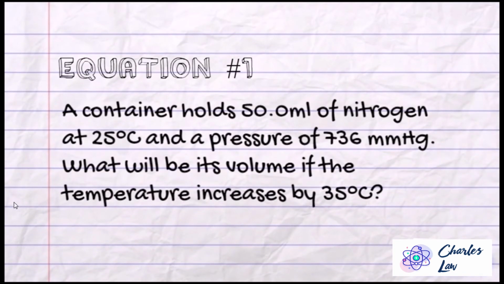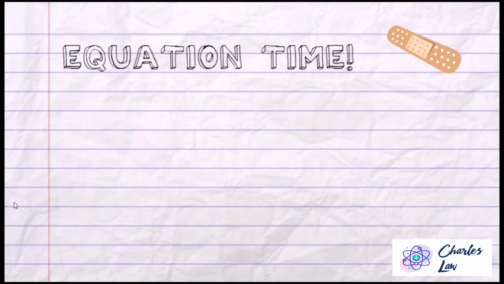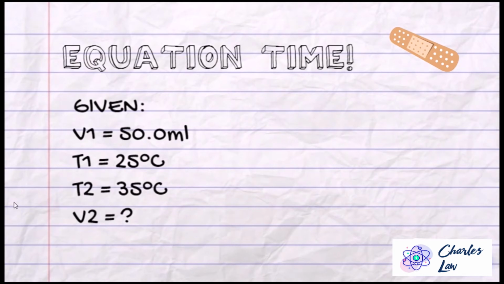A container holds 50.0 milliliters of nitrogen at 25 degrees Celsius and a pressure of 736 mmHg. What will be its volume if the temperature increases by 35 degrees Celsius? The givens are, for the initial volume, 50.0 milliliters, and for the initial temperature, 25 degrees Celsius plus 273 Kelvin is equal to 298 Kelvin.